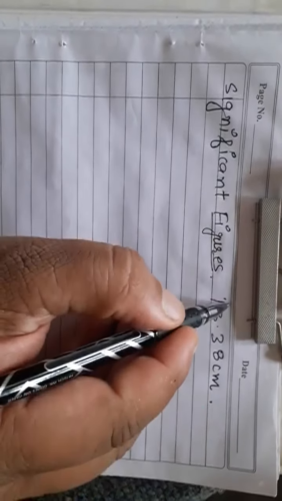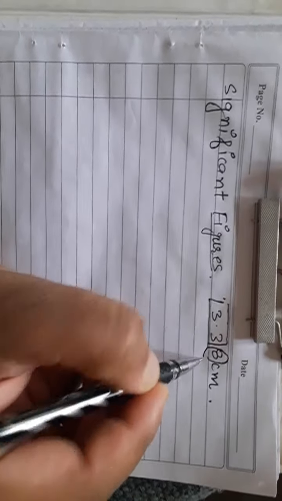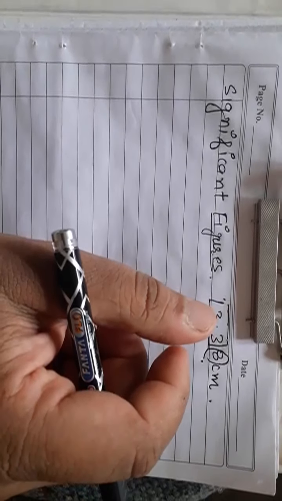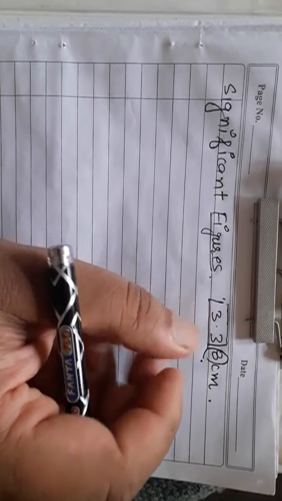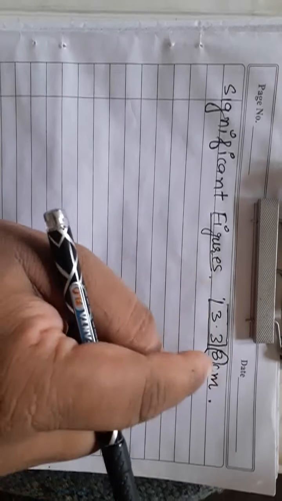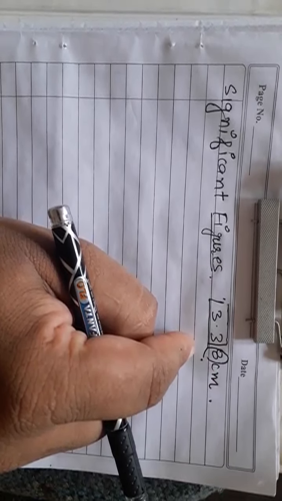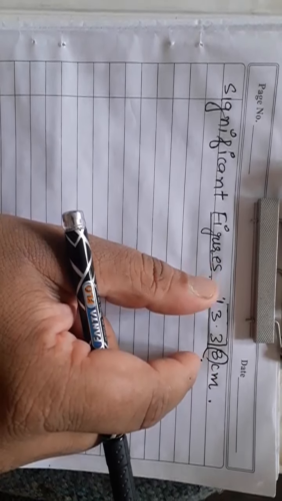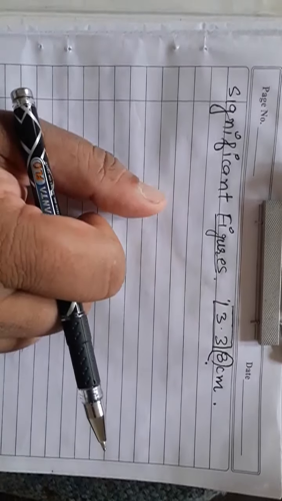He said, sir, I am confident about these 2 digits, but I have a doubt in this one. So this is the definition of significant figures: we are confident about all the digits plus 1 digit about which we are not confident. Is it clear? Very simple. So this is called significant figures.